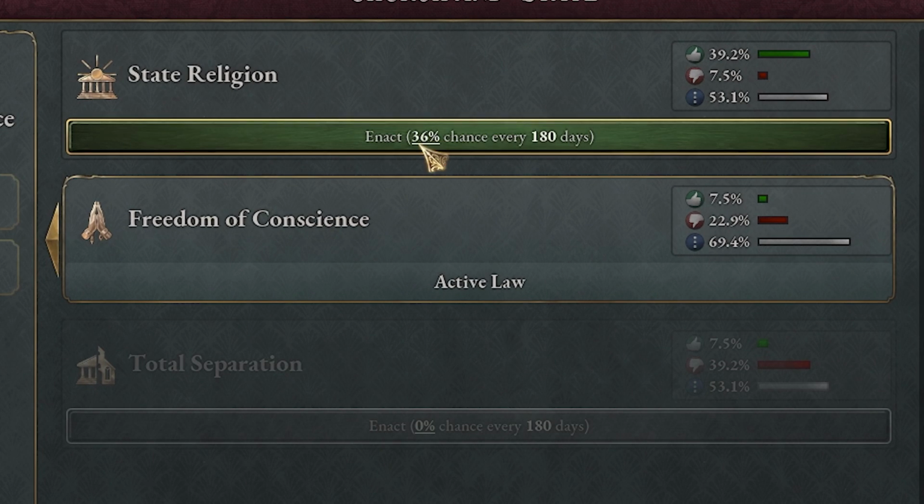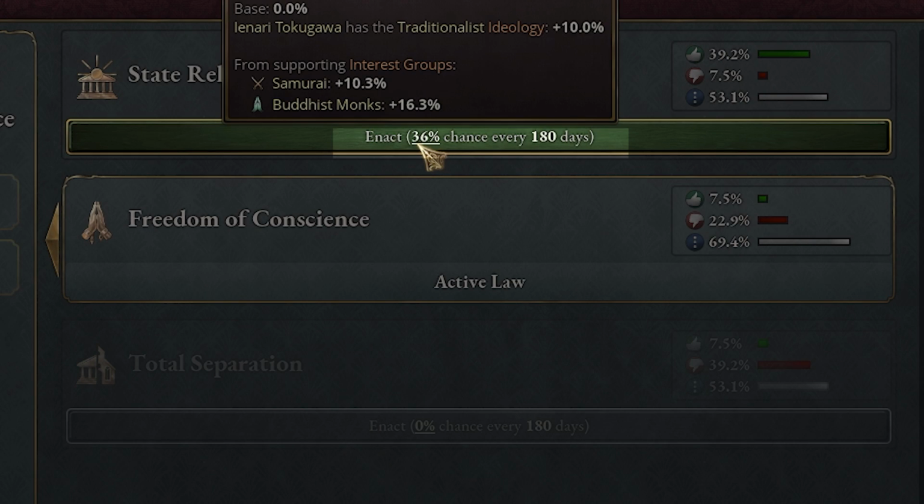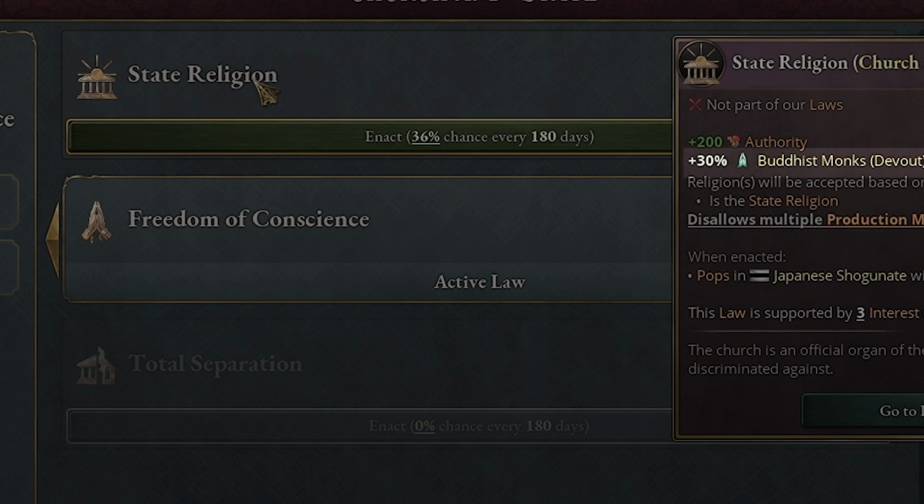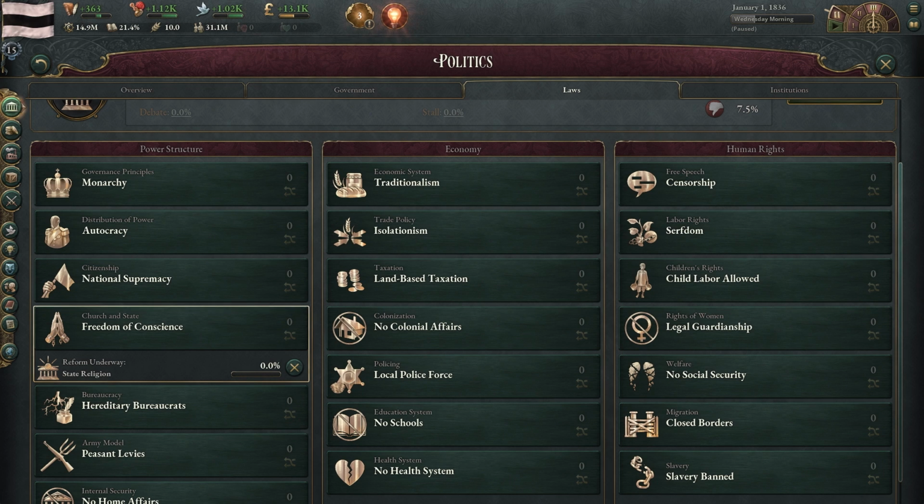We see state religion. Now we're at 36% chance. This will be great because freedom of conscience right now gives us a 15% political strength bonus. But if we go to state religion, we're going to go up to 30%, which is step 3 is a tough one, but you got to look ahead. So what I would do is look at the rest of the laws and see what would make the most sense that you would do next.